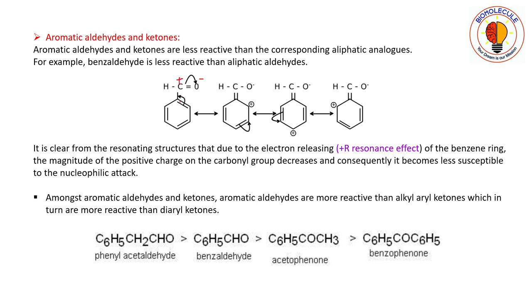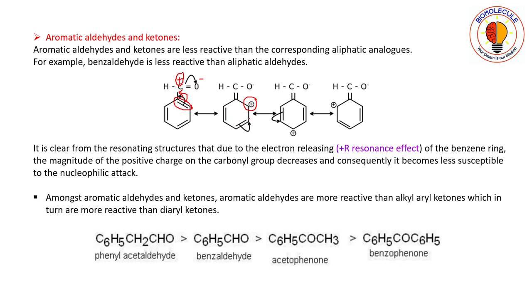So what we will do is this: the electrophilic carbon is in conjugation with the benzene ring. To make this carbocation stable, the benzene ring will shift a pi bonded electron towards the carbon atom. As a result, now this carbon will bear a positive charge.